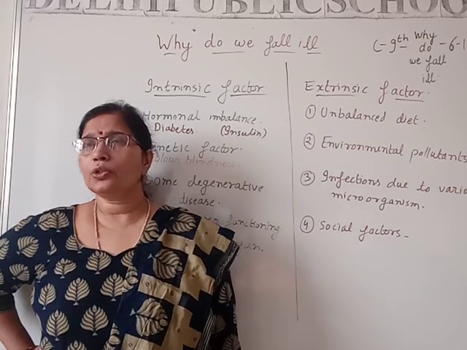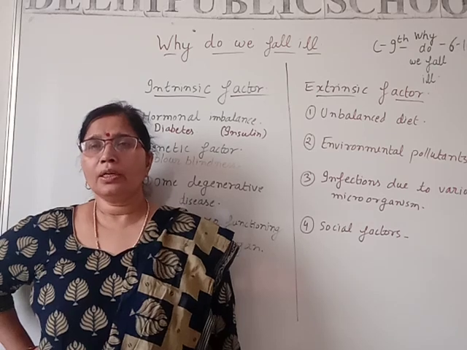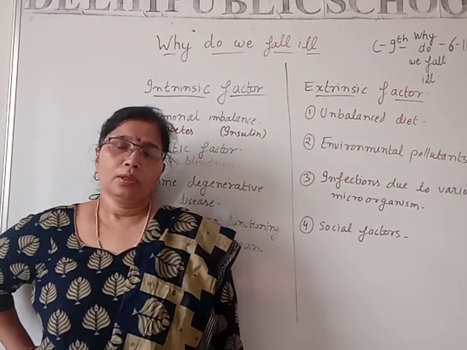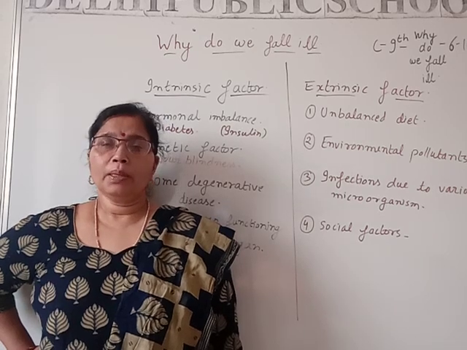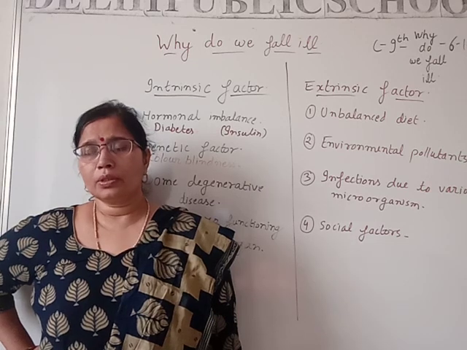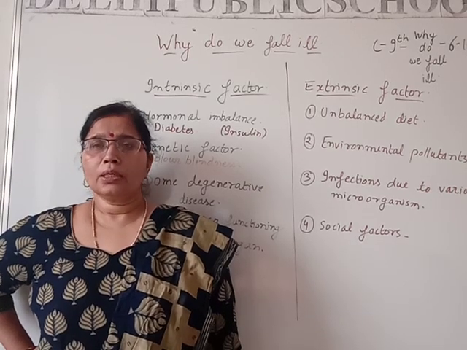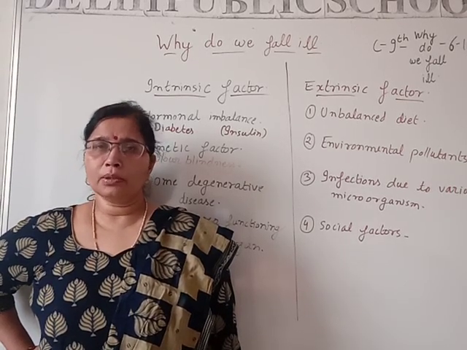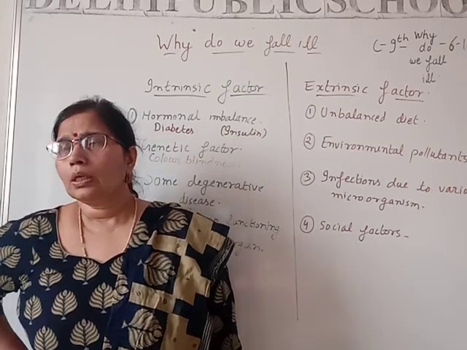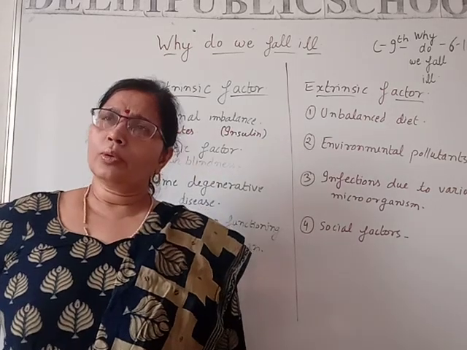But if there is no gap and cells are dividing continuously and there is no control of the nucleus, there may be cancerous genes also present, called oncogenes. So there are certain people who are more vulnerable to cancer.